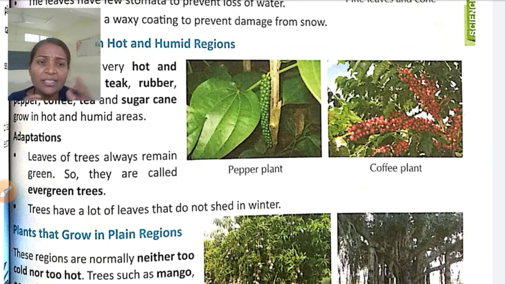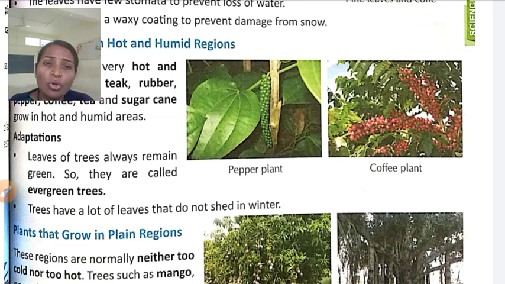Let's see the adaptations in those plants. Leaves are green and always remain green, so they are called evergreen plants or evergreen trees, because throughout the year the leaves are green. If you observe plants in other regions, in the autumn season they become yellowish and shed their leaves, and bring new leaves in the spring season with a different color.